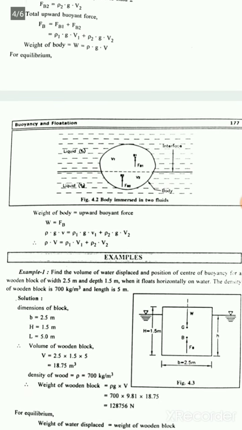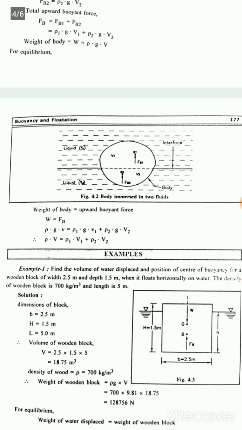Total upward buoyant force Fb equal to Fb1 plus Fb2, so ρ1 g V1 plus ρ2 g V2. Weight of body W equal to ρ g V. For equilibrium, weight of body equals upward buoyant force, W equal to Fb. So ρ g V equal to ρ1 g V1 plus ρ2 g V2, and therefore ρ V equal to ρ1 V1 plus ρ2 V2.